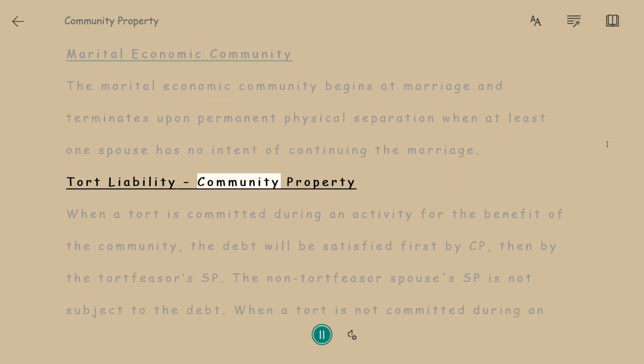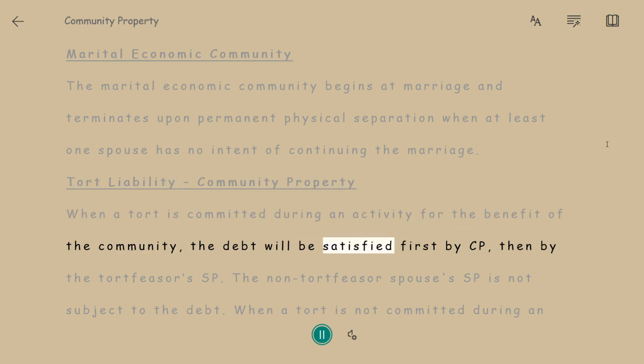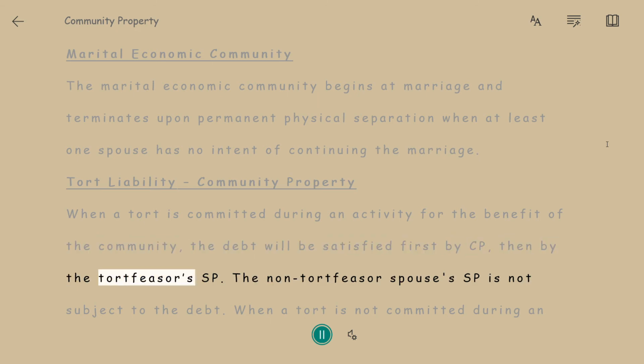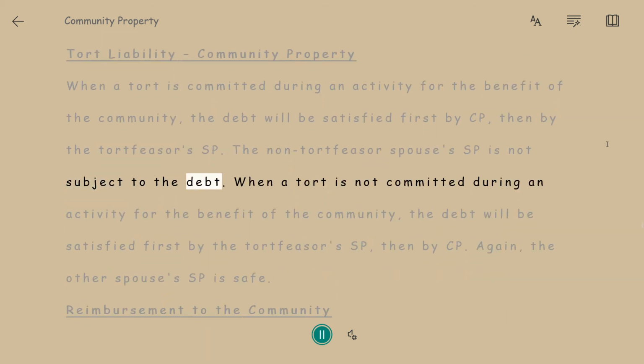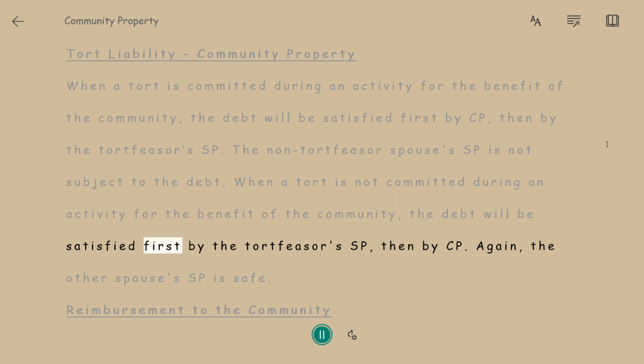Tort liability, community property. When a tort is committed during an activity for the benefit of the community, the debt will be satisfied first by CP, then by the tortfeasor's SP. The non-tortfeasor spouse's SP is not subject to the debt. When a tort is not committed during an activity for the benefit of the community, the debt will be satisfied first by the tortfeasor's SP, then by CP. Again, the other spouse's SP is safe.